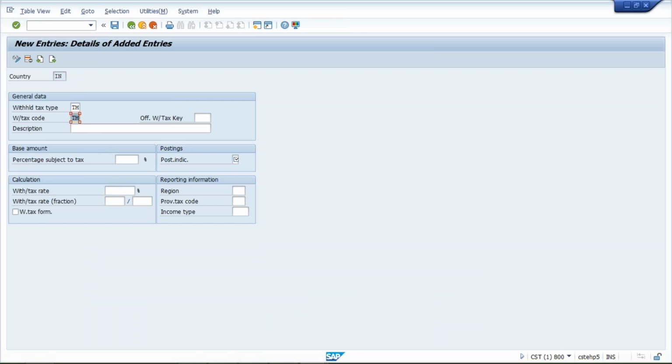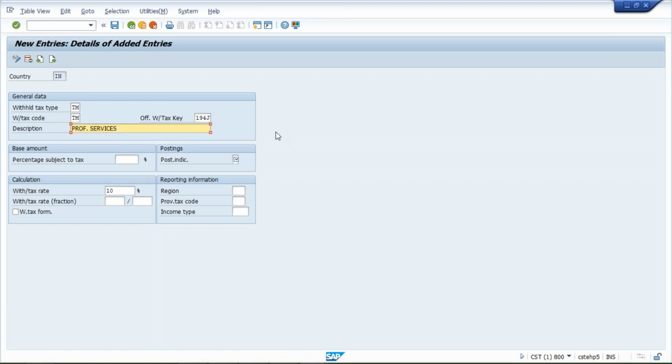Now this tax code says 10% deduction. So this 10% is based on what? Under which section? 194J. Say for example, description, if you want to specify here, I have written professional services.